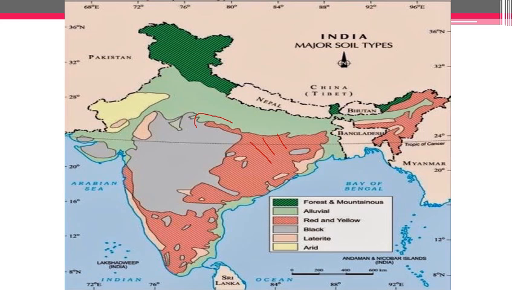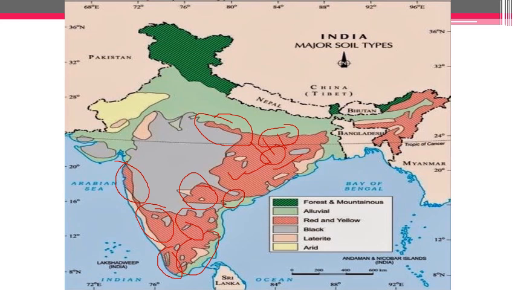So you can find this in southern Uttar Pradesh, parts of southern Bihar, parts of West Bengal, complete Jharkhand, parts of Odisha, complete Chhattisgarh, parts of Madhya Pradesh, Telangana, parts of Andhra Pradesh, parts of Maharashtra, Karnataka, and parts of Kerala. These are the regions where we can see red and yellow soil.